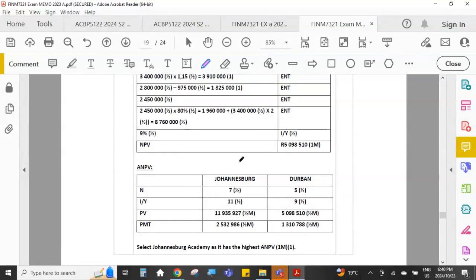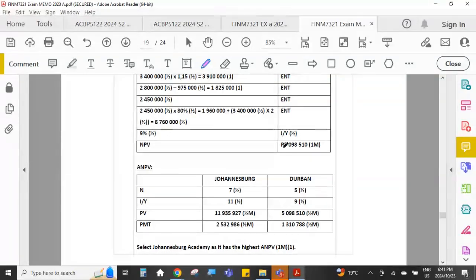You can use the financial calculator version, which requires us to use N, in other words, how many years of cash flow did we have? So Joburg, there were 7 years, Durban, there were 5 years. I, or R, which is what is the percentage we're using for the present value calculation. So for Joburg, it's 11%, for Durban, it's 9%. Then the present value is going to be this net present value that we've calculated.